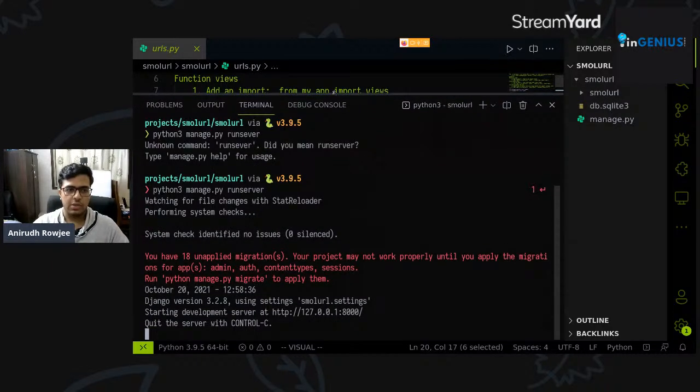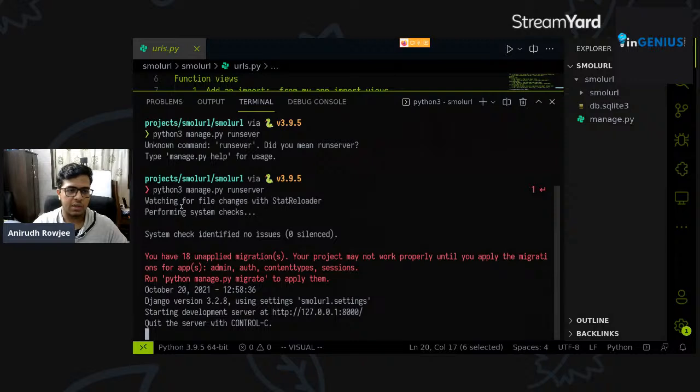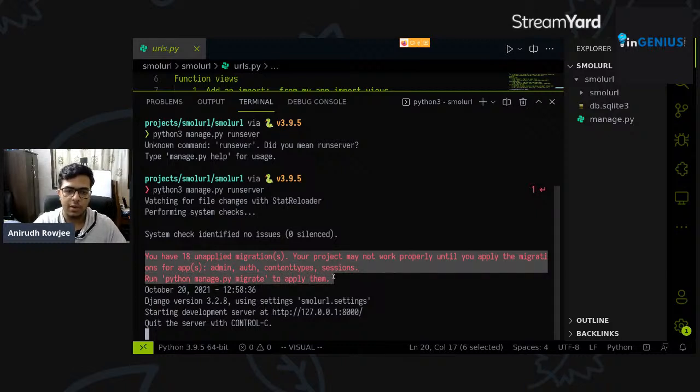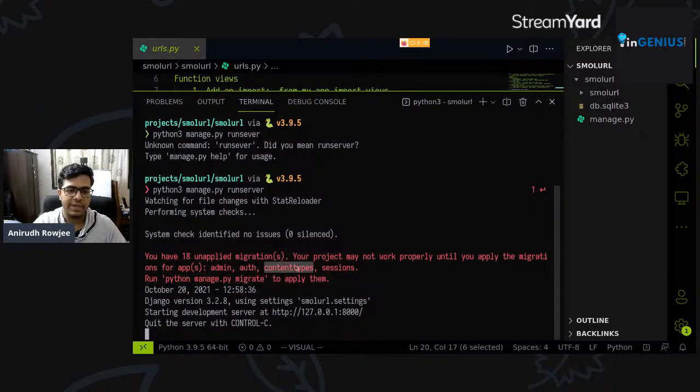At this point of time, you should see a bunch of messages. It says we're watching for file system changes with stat reloader, which is the library that they're using internally to check for what files are being changed, right? It says we're performing some system checks. It says the system check identified 0 issues. Now there's something in red, which is pretty interesting for us. You have 18 unapplied migrations. Your project may not work properly until you apply the migrations for admin, auth, contenttypes, and sessions.